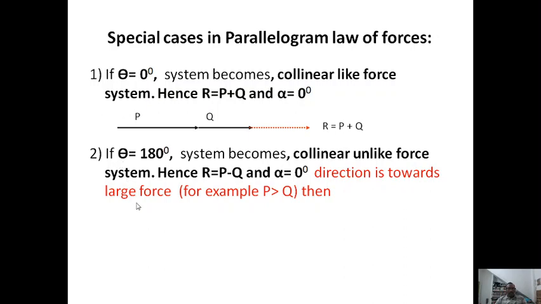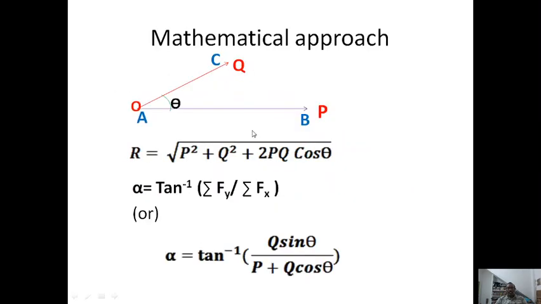If theta is made 180 degree, then what happens? Then the special case: both the forces are in opposite direction. Then theta will become 180 degree. So for 90 degree it is purely along the y-axis, and at 180 degree it will become the negative x direction.